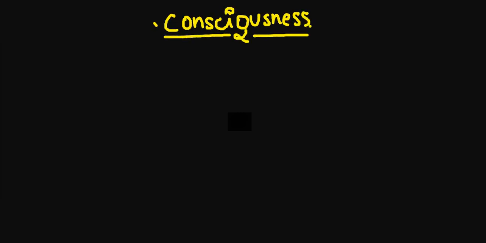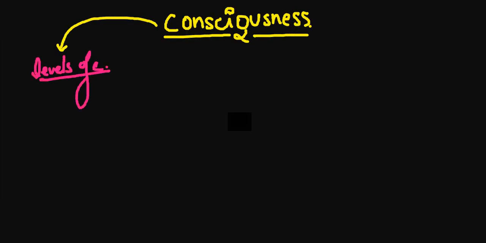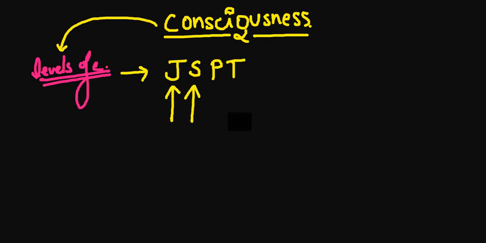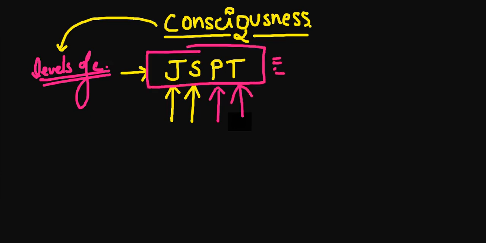First of all, if we talk about consciousness, what is consciousness? I hope you already know this; it is a very basic concept. So in the Indian context, when we talk about levels of consciousness, LOC, the mnemonic is your JSPT, as simple as that. This is for Jagrat Avastha, this is for Swapna, the dream one, this is for Pragya Avastha, and this is for Turiya Avastha. Don't worry, you will read all this in this particular video only.